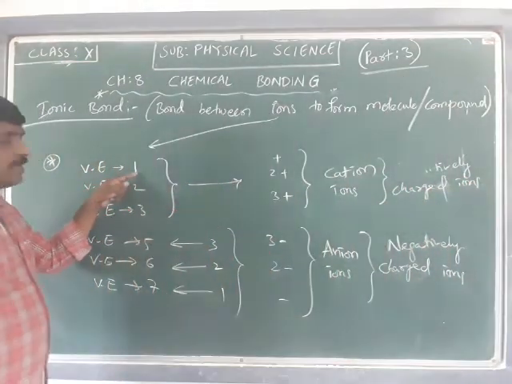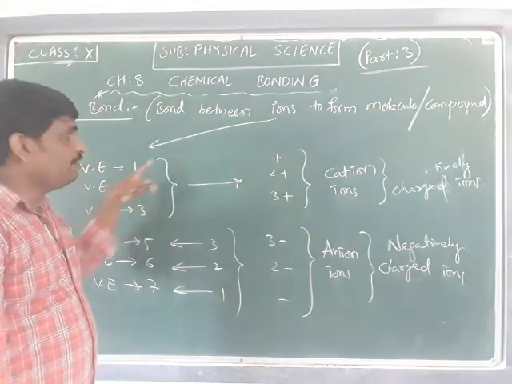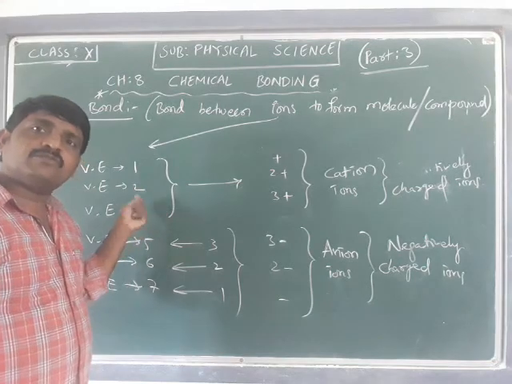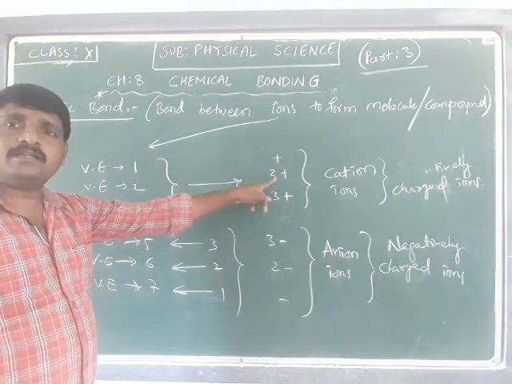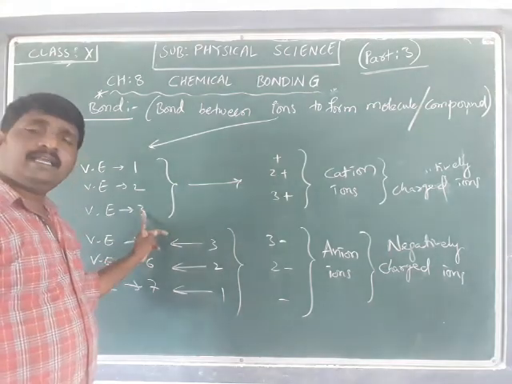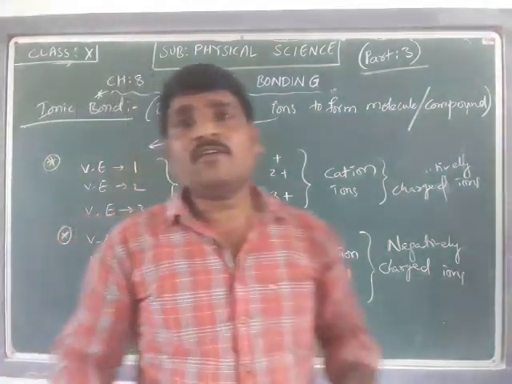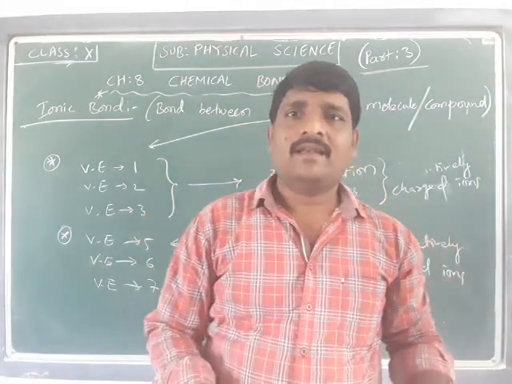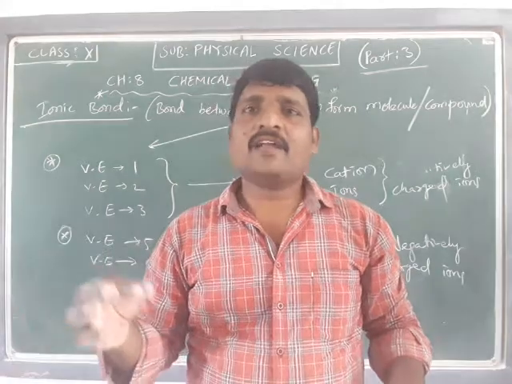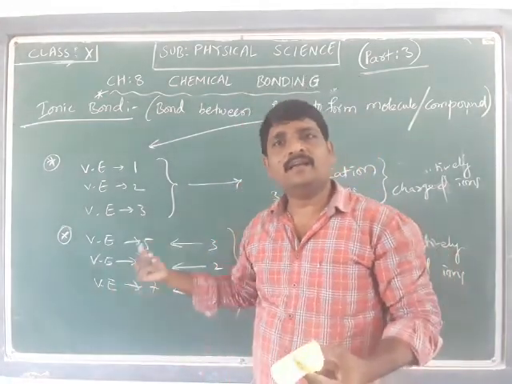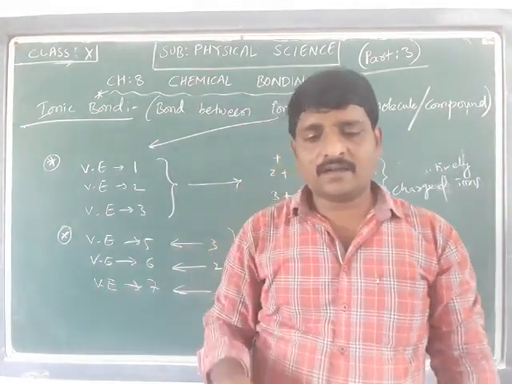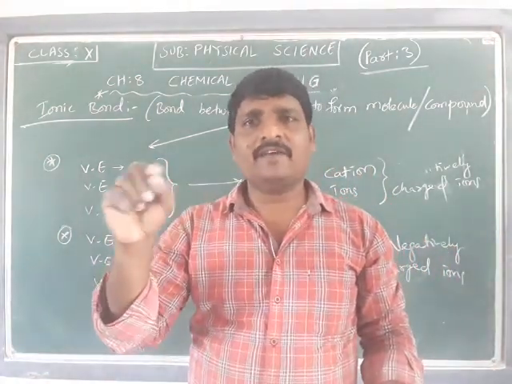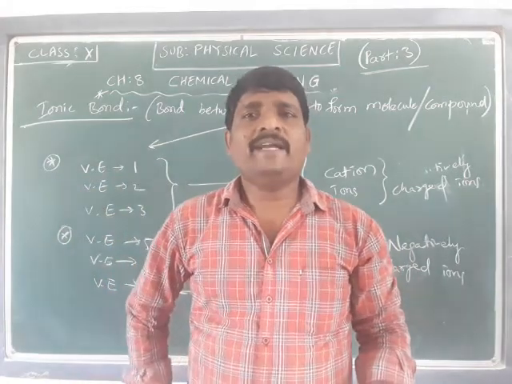I hope you understood. The atoms which have 1 electron in the outermost shell will lose that 1 electron to form 1 plus. The atom which has 2 electrons in the outermost shell will lose 2 electrons to form 2 plus. Okay, 3 plus. There might be a doubt: what if the valence electrons are 4? Whether it will form a cation or an anion, we have a very good explanation in our 12th chapter, carbon and its compounds. At that time we will discuss what happens if the valence electrons are 4. If we discuss that now, it will be a deviation from the topic.